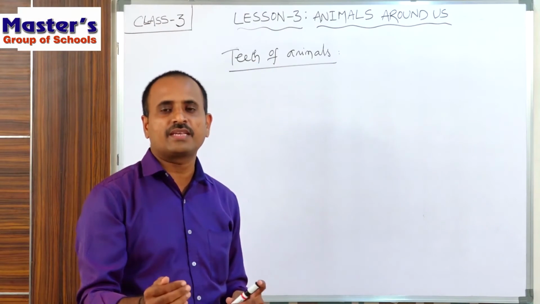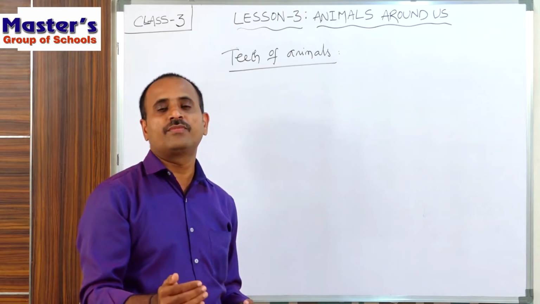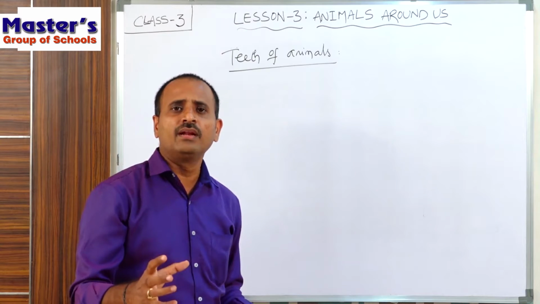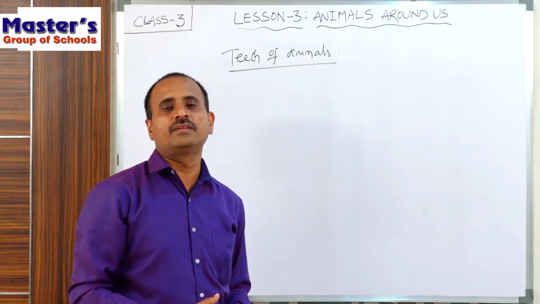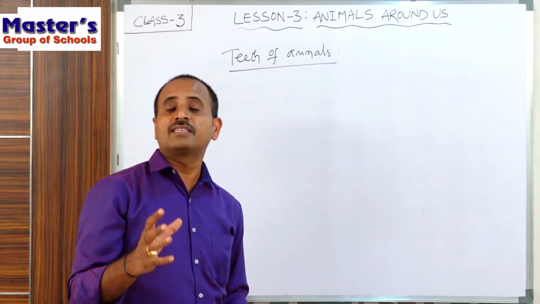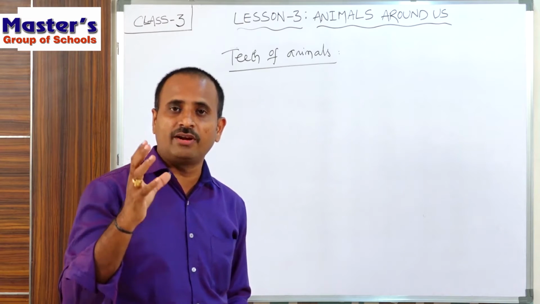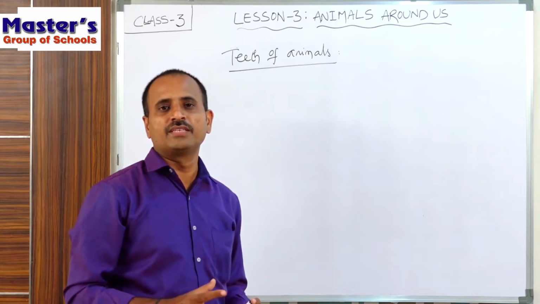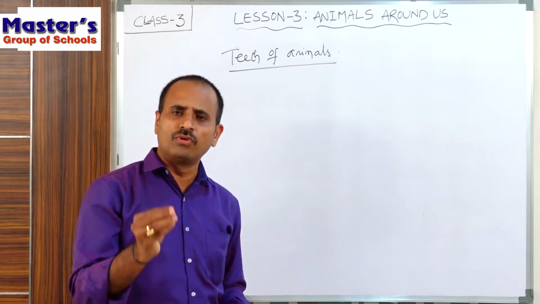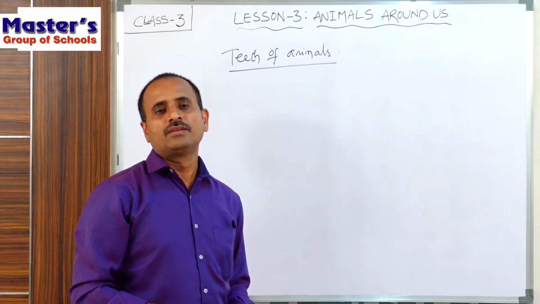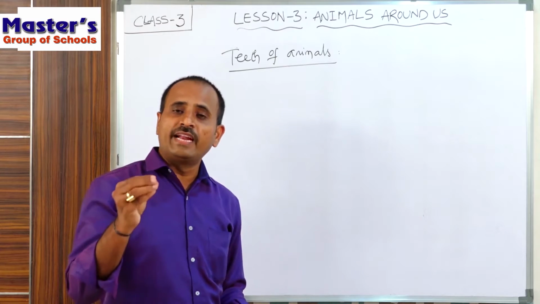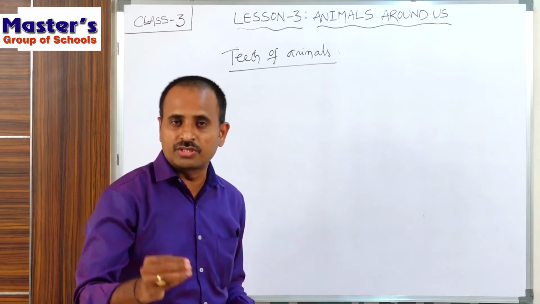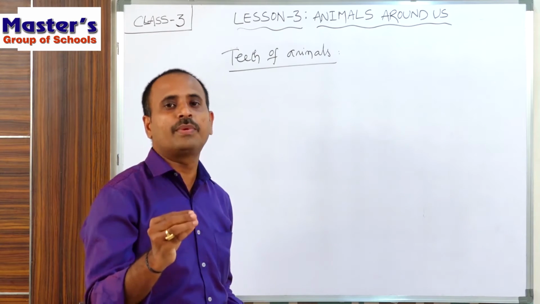Animals are divided into herbivorous animals, carnivorous animals, and omnivorous animals based upon their food habits. Each animal has special adaptations in its teeth to eat its special type of food. Herbivorous animals eat only grass and plants, so they have adaptations in their teeth which suit them to eat the grass and plants only.